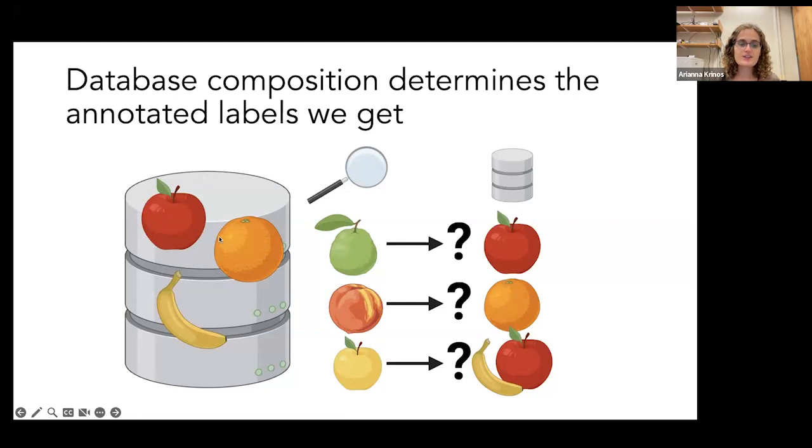Starting with this first database, this guava, we might say, looks reasonably like an apple, has a similar shape, maybe it doesn't match in color. The peach we might call an orange, and the yellow apple we might not be sure. If we prioritize color equally to shape, we might not be able to tell the difference between a banana and a red apple, since it matches the yellow color and the apple shape.